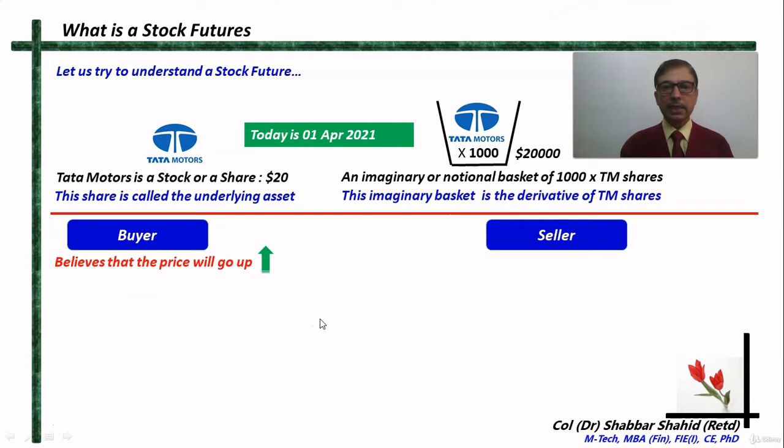Now the buyer believes that the price of Tata Motors share is going to increase in the days to come. And therefore, if the price of the share increases, the value of this notional basket will also increase. Therefore, the buyer wants to buy it.